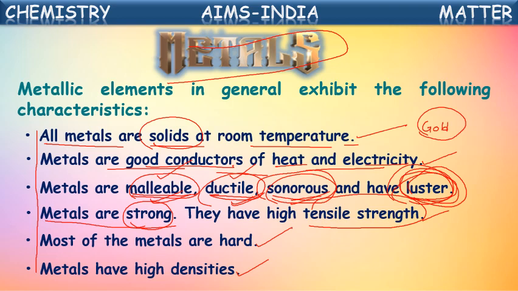They are very hard. We cannot cut metals with normal chalk, they are not smooth. Their density is also high. These are the general characteristics of the metallic elements.